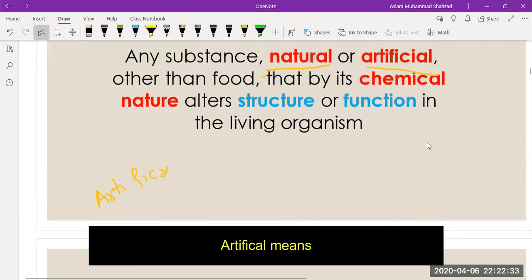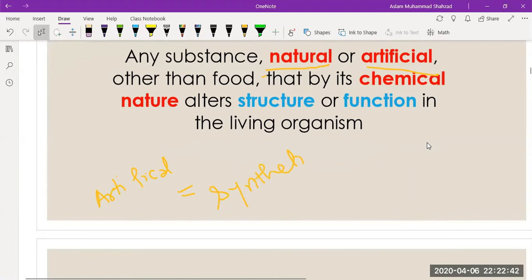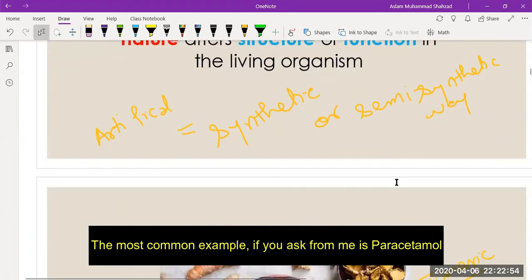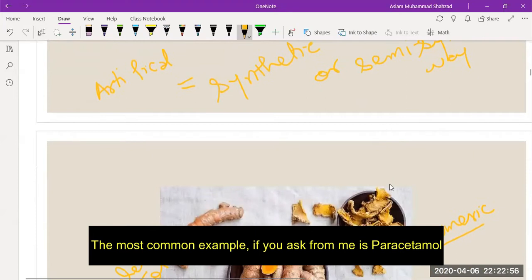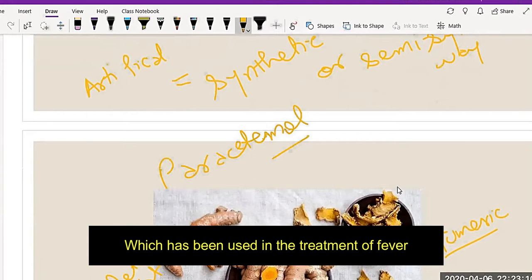Artificial means the drug has been created by synthetic or semi-synthetic creators. The most common example, if you ask me, is paracetamol, which has been used in the treatment of fever.